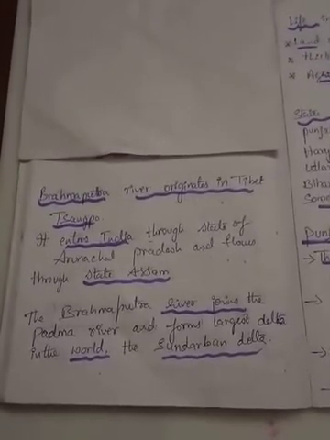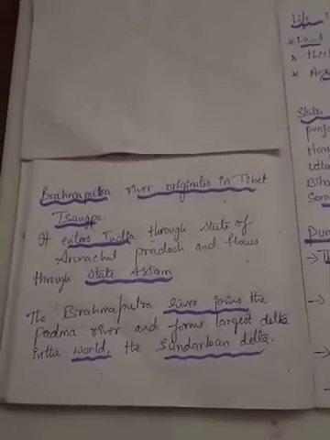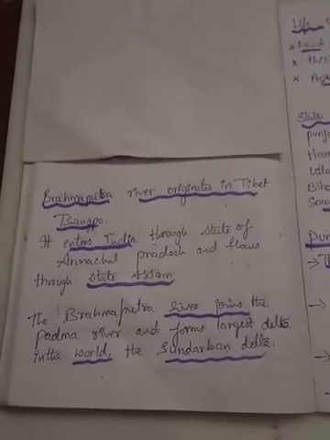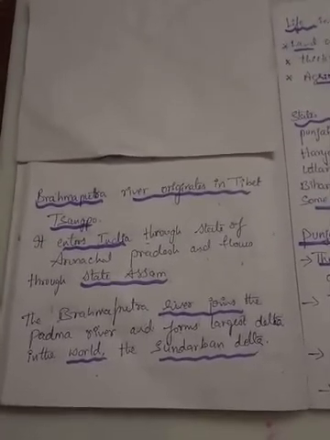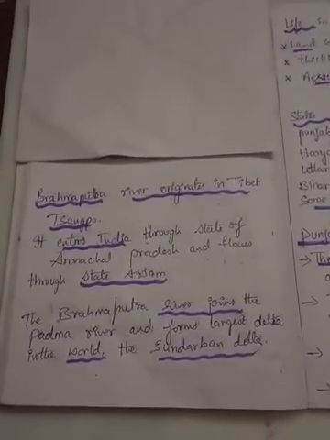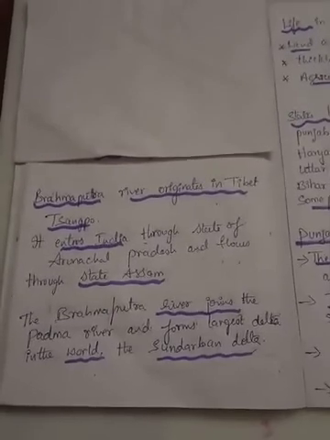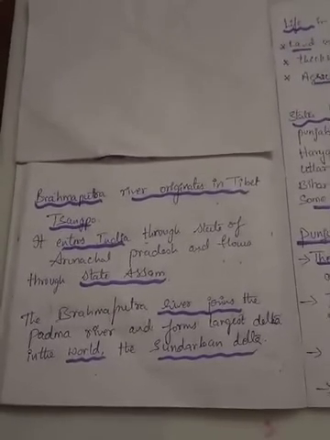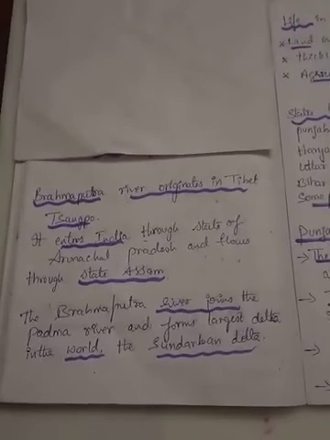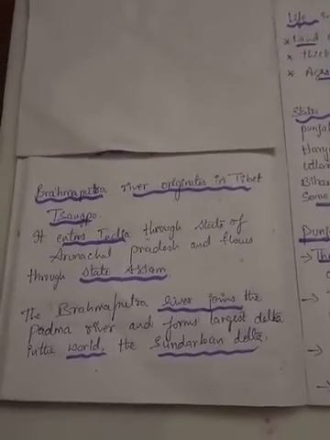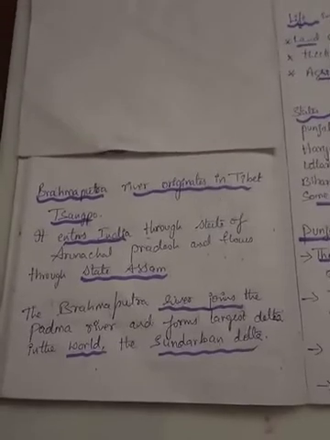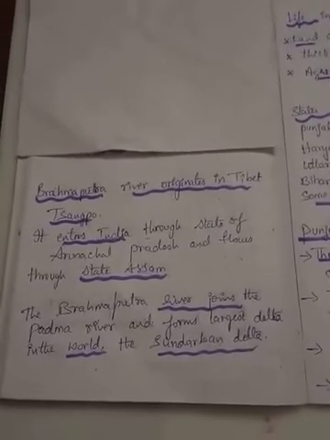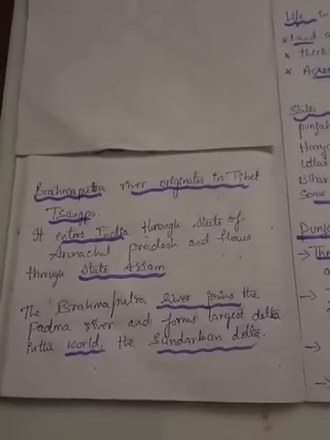I repeat, the Brahmaputra river basin is located in the eastern part of the northern plains. As this region is drained by the river Brahmaputra, that is why we call it the Brahmaputra river basin. It originates in Tibet at a place called Sangpo. When it enters India, it passes through Arunachal Pradesh and flows through the state of Assam before entering the country of Bangladesh.